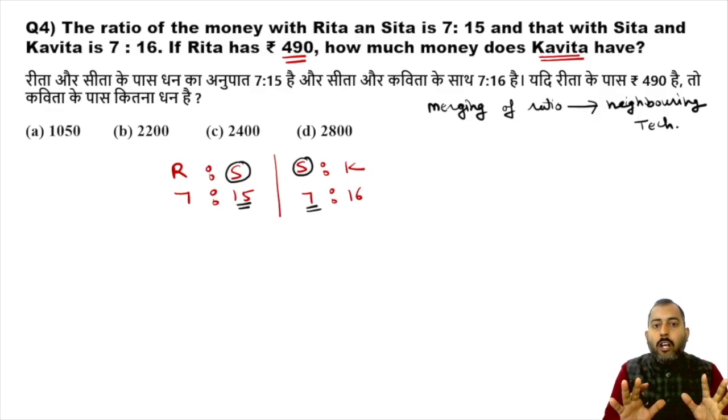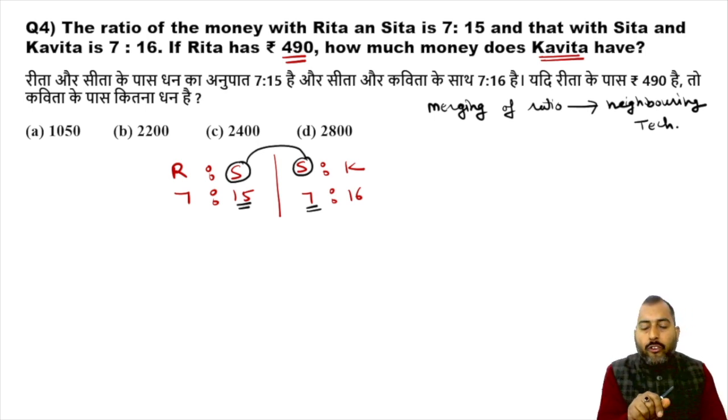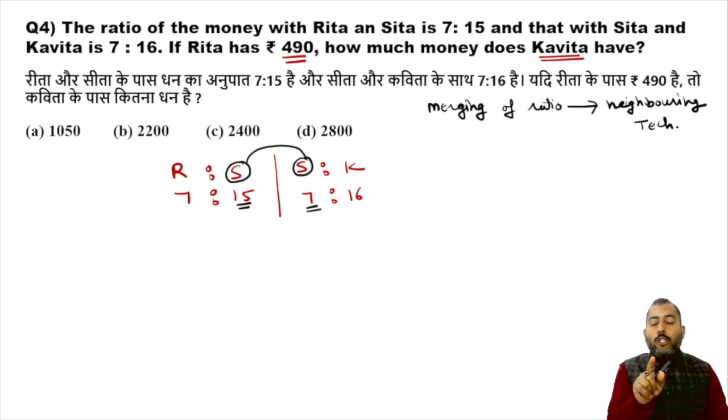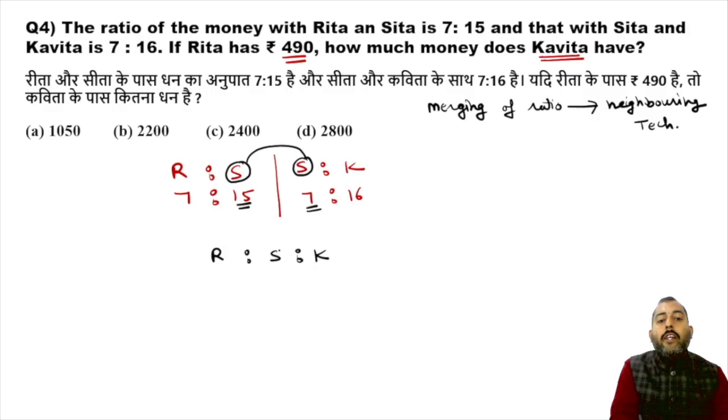It is not possible. So in this question, when we see something common in two ratios, we merge the ratios first. We're going to use the neighboring technique for merging. Write like this: Rita is to Sita is to Kavita. Write the common person always in the middle.